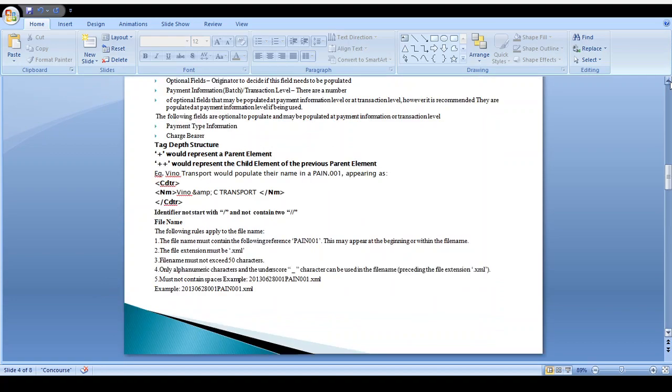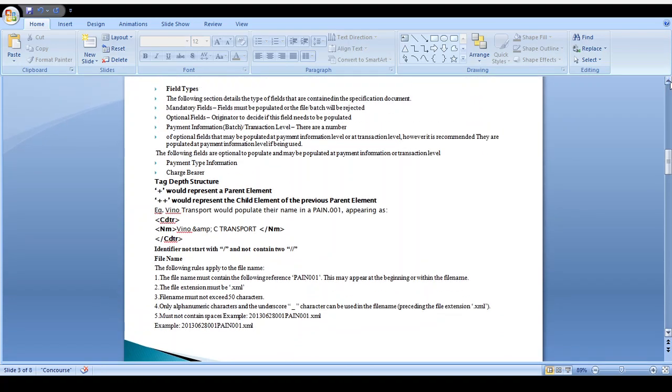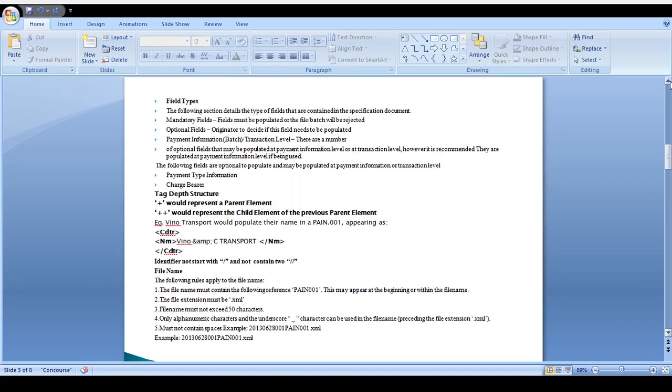Next, we can see what fields are available in the PAIN001 message. Every message has three types of fields: mandatory, optional, and conditional. A mandatory field is a must. Without a mandatory field, the message cannot be processed from debtor to creditor.